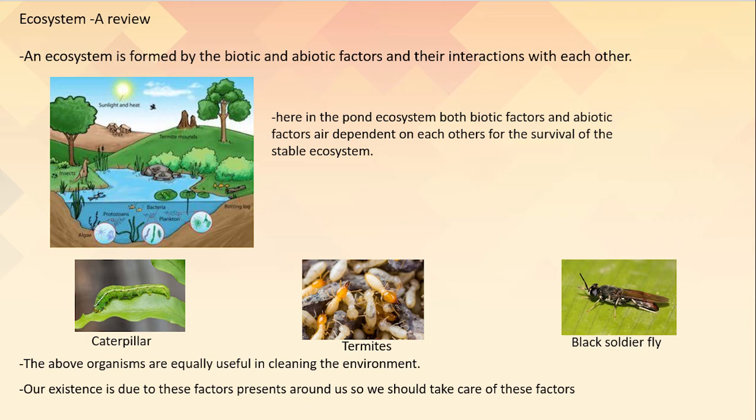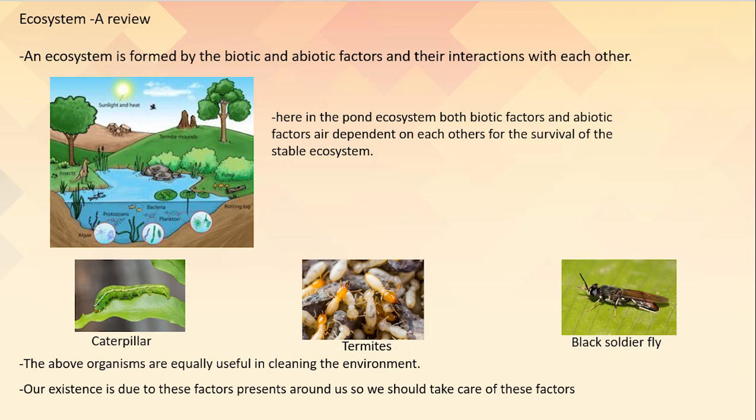So students, you have studied that these plant producers, herbivores and predators are an important part of a food chain. But have you ever thought about the insects like caterpillar, termites, the fly like black soldier fly, children?